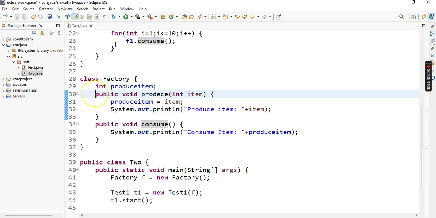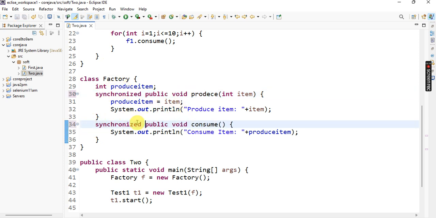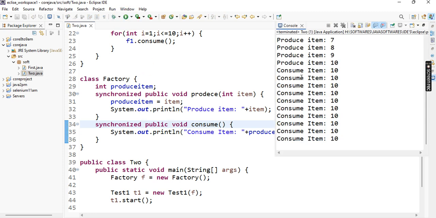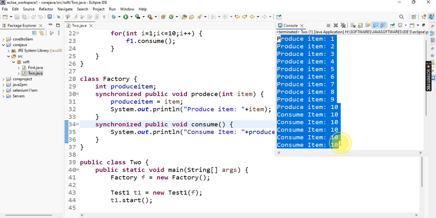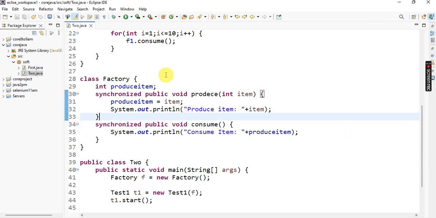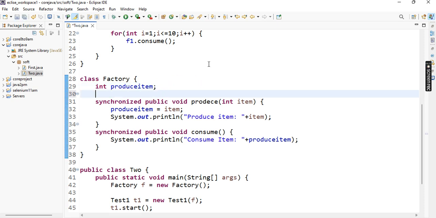So when you define the synchronized keyword, this is called a synchronization area, and here also a synchronization area. But here also there is confusion, some improper things. We need to handle those threads. Thread handling using boolean values.